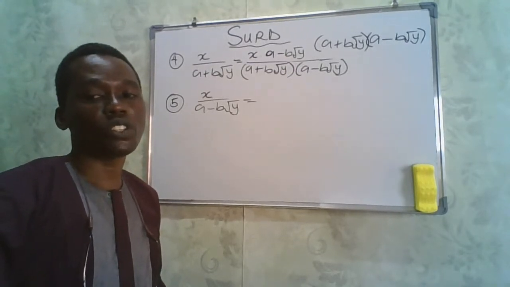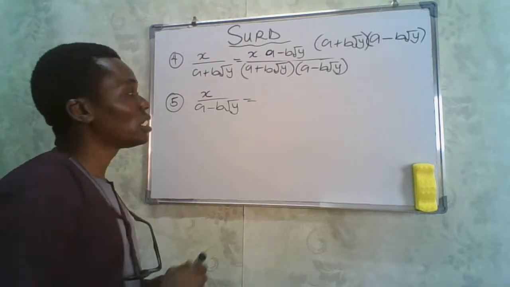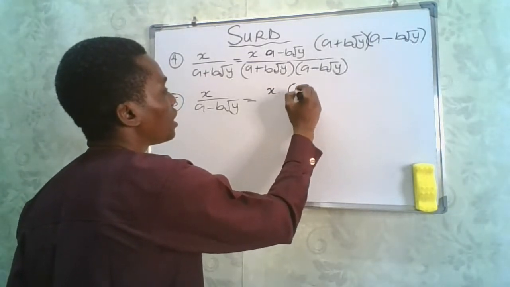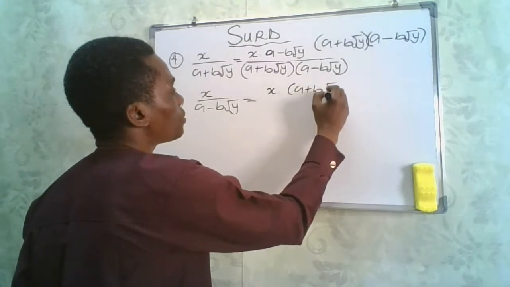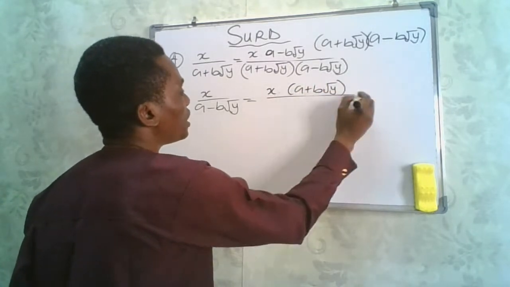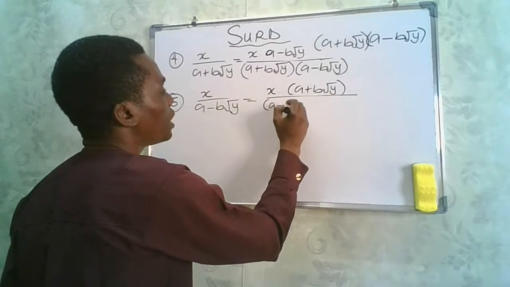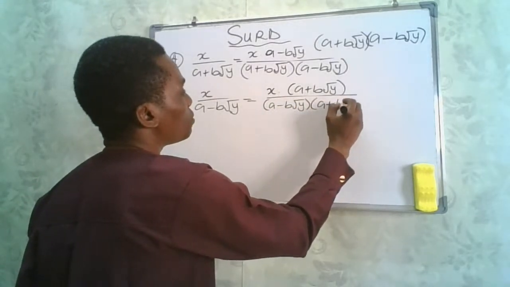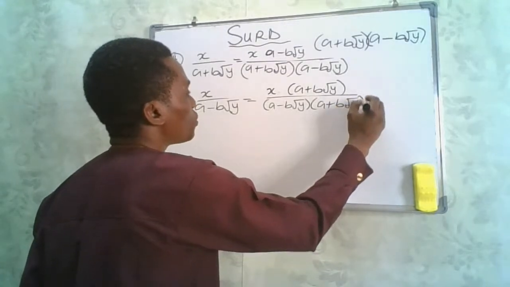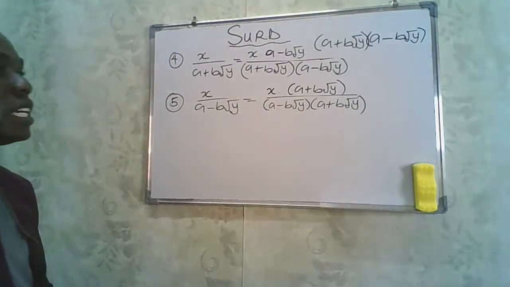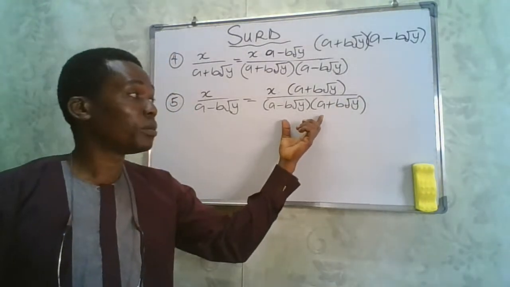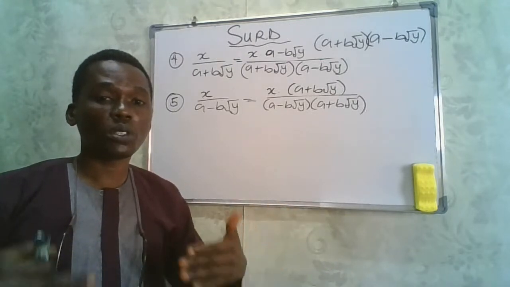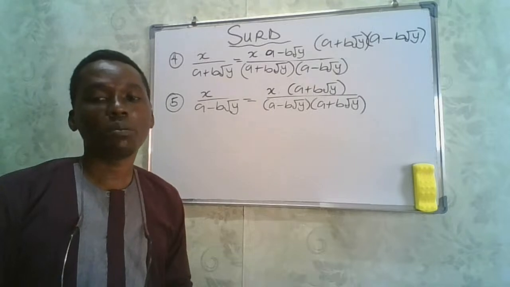In order to make the denominator rational, it will be x multiplied by a plus b root y, divided by a minus b root y times a plus b root y. If you simplify that, you make the denominator rational, and that way you find it easy to simplify.